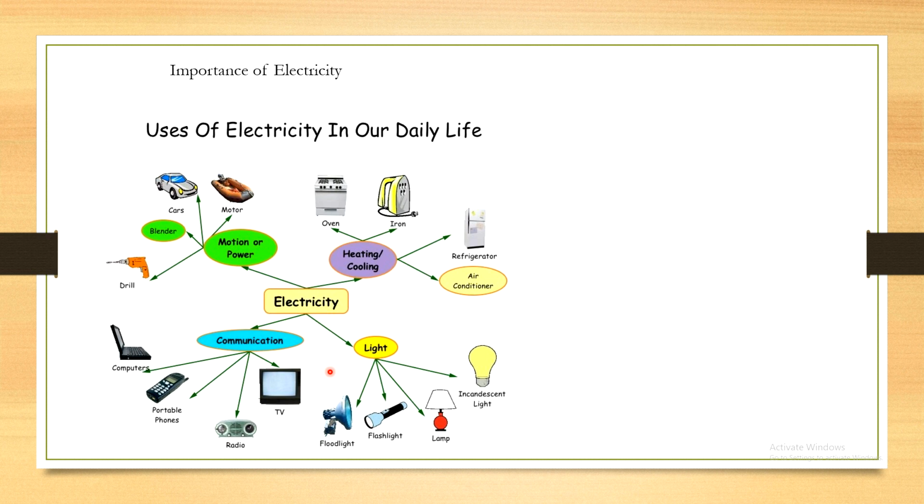Here some examples are given of how electricity is important for human beings. The oven, refrigerator, air conditioner, and iron are all appliances based on electricity. Also the motor or electric car, drill machine, and communication appliances like radio, TV, portable phones, and computers are all based on electricity.